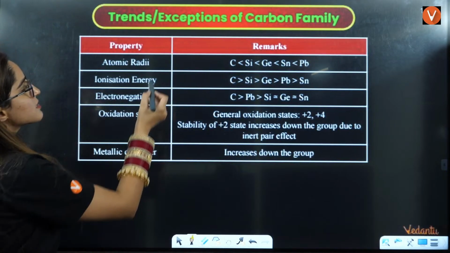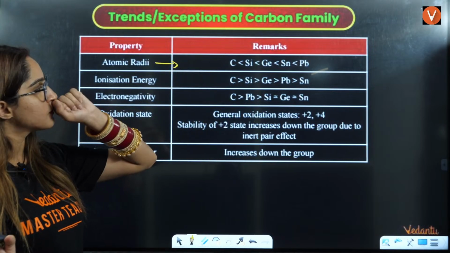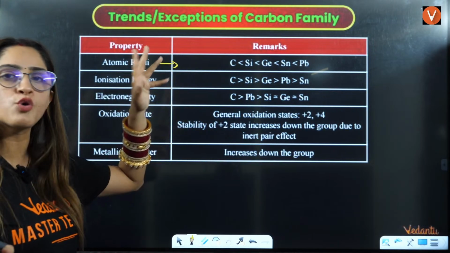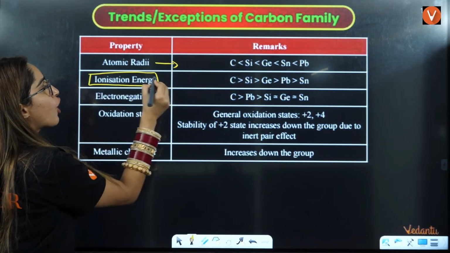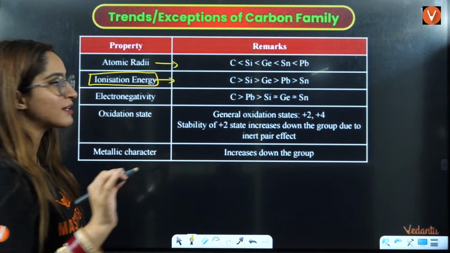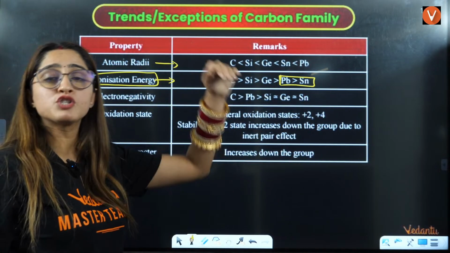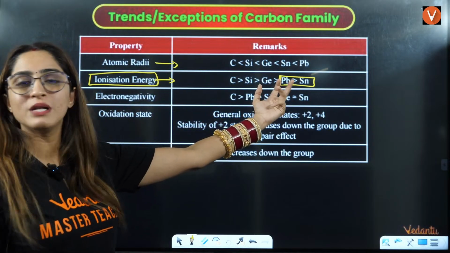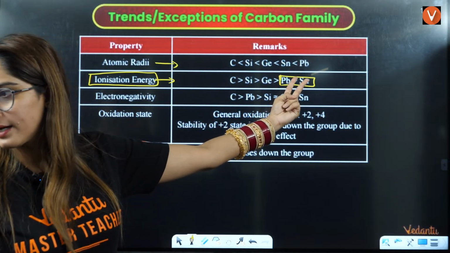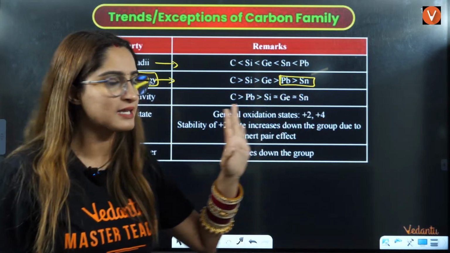So first thing is atomic radii. There is no change, right? Atomic radii is as it is. There is no exception in the atomic radii. But in ionization energy of carbon family, you have the change. That is over here, right? It should be Si, Ge, Sn, Pb because down the group ionization enthalpy decreases. But over here you will see the jump. This should be Sn, Pb, but it is actually Pb, Sn, right?